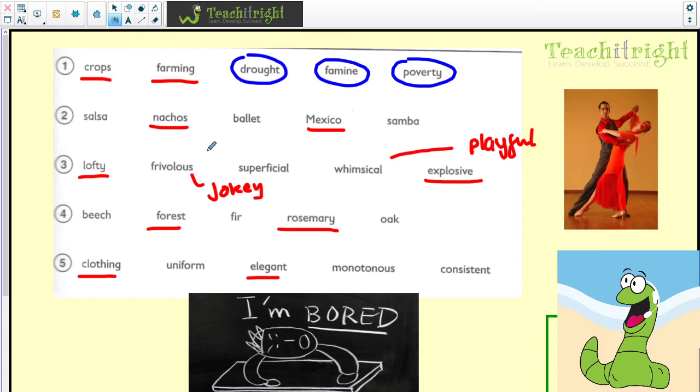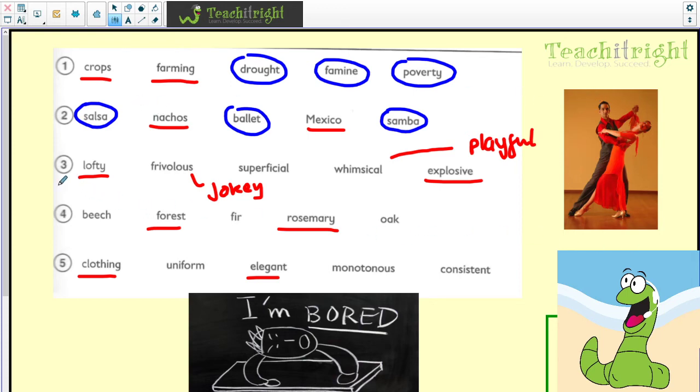We've got salsa, nachos, ballet, Mexico and samba. Now with that, those 3 that I'm going to circle, and I've actually got a picture of a salsa dancer over here. They are all types of dances, whereas nachos and Mexico, of course, are not dances. So just a picture there of some salsa dancers.